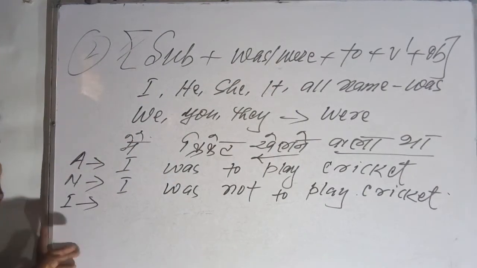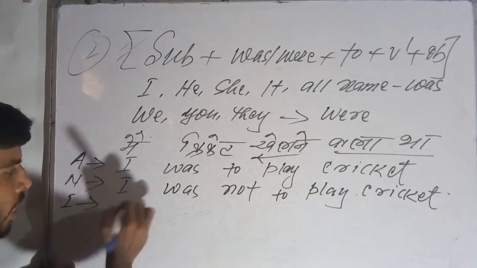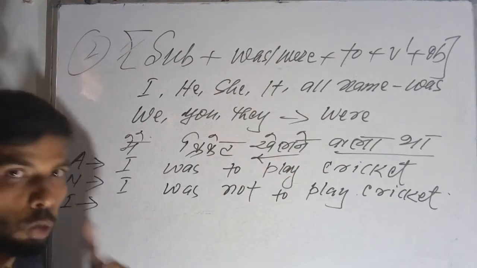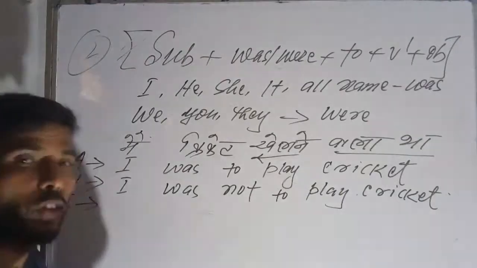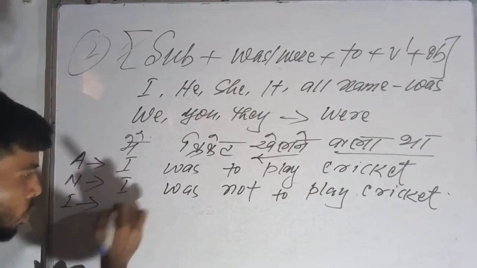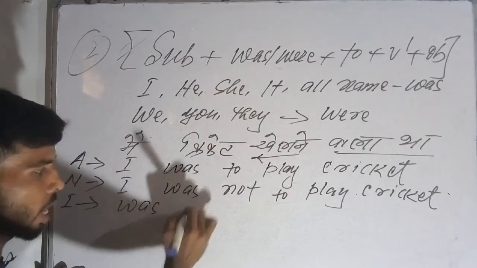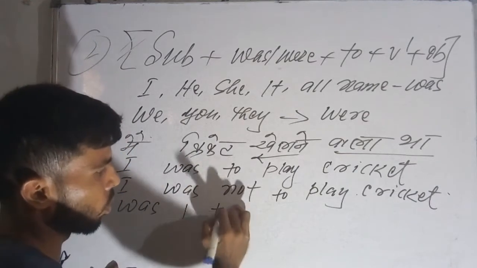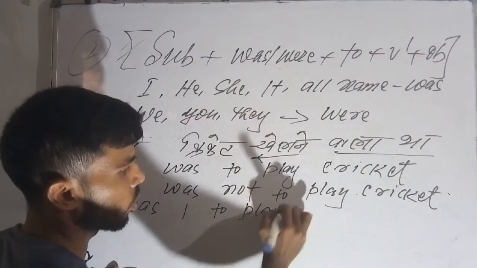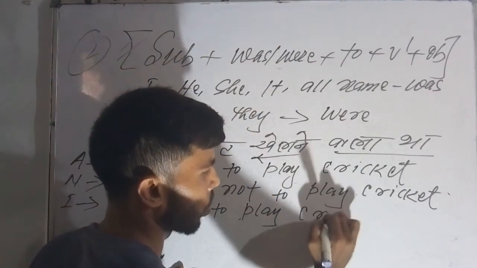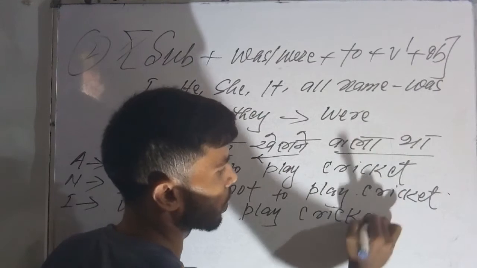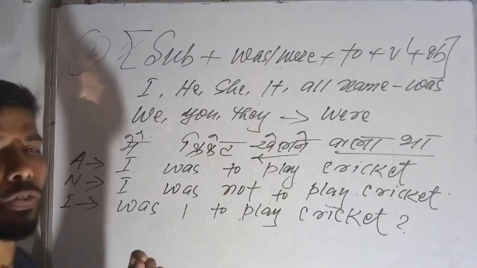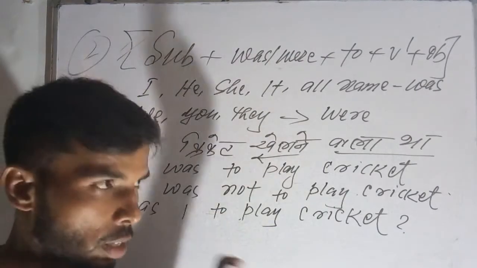So now next it will become interrogative. For the interrogative, first of all I have to write the auxiliary verb, the helping verb. So I will write was I, then to play: was I to play cricket? After that, the sign of the interrogative, the question mark.